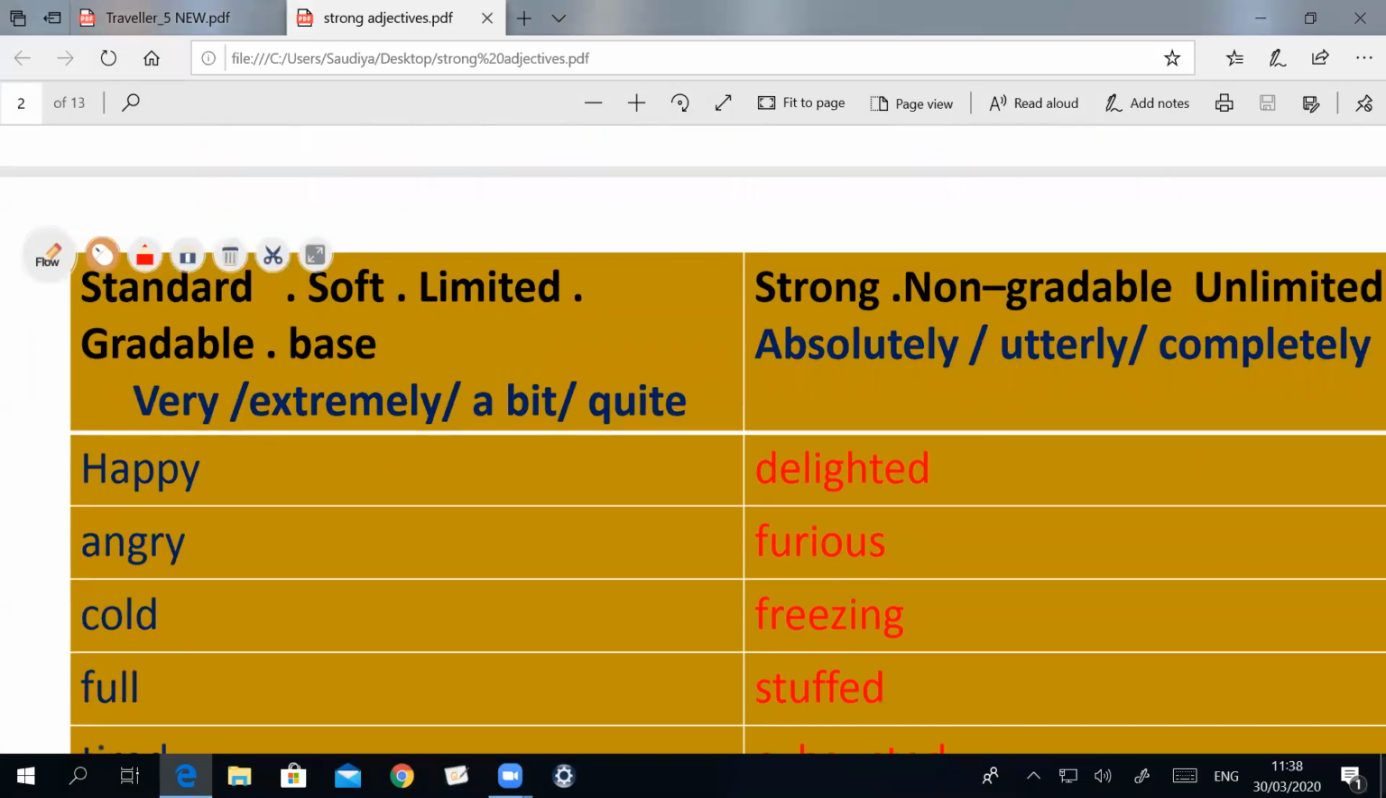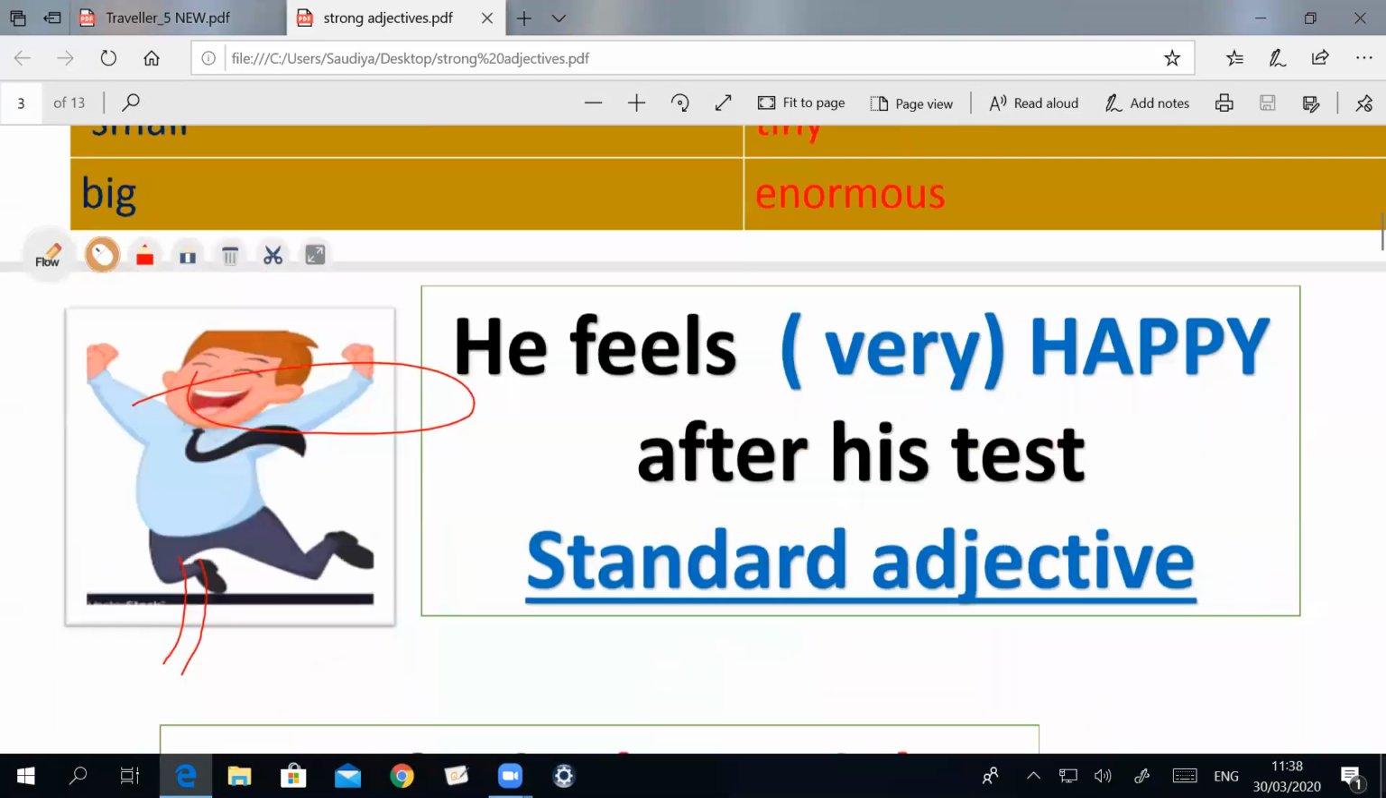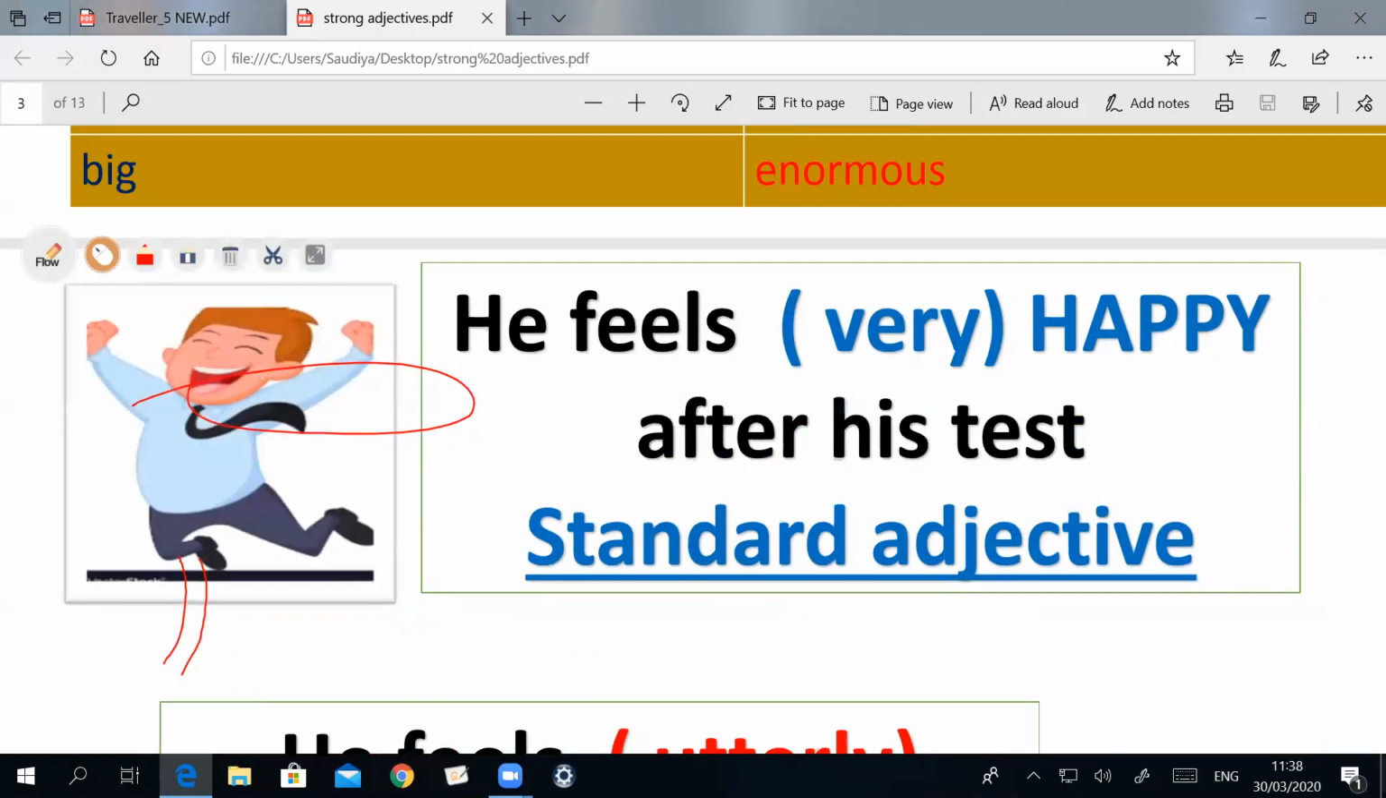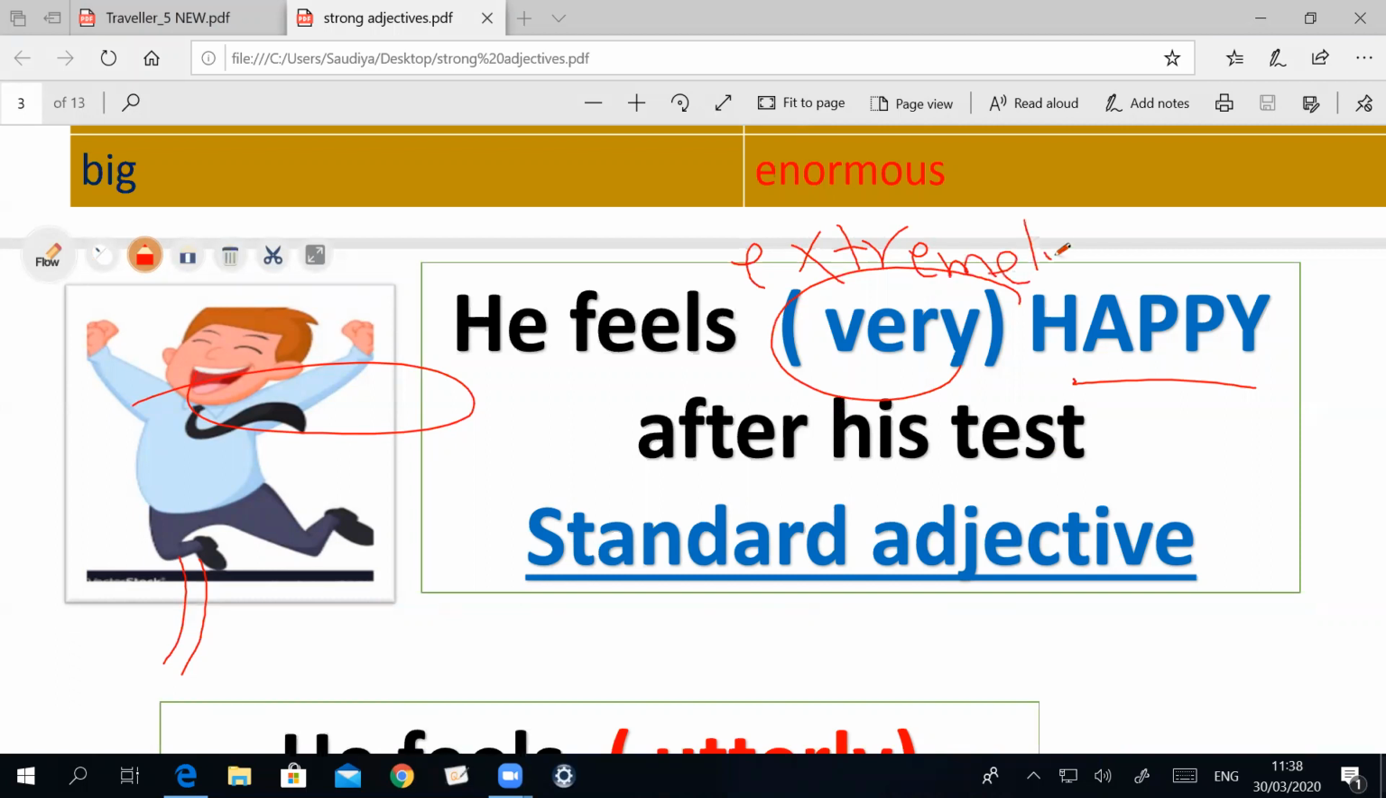You can say very or extremely. So this person, he feels happy. So we can use very or extremely. Why do we use very or extremely before happy? Because happy is a standard adjective. You can say base adjective. You can say soft adjective. Anyway, so this person, he feels very happy. Why does he feel happy? Because he got high marks after his test.